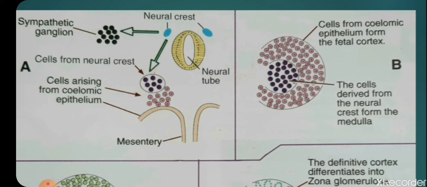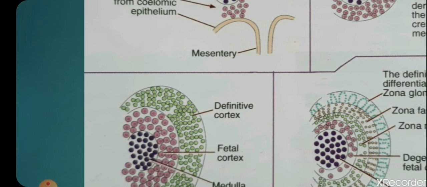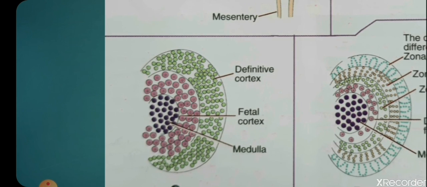That is still not your mature adult adrenal cortex. The neural crest cells differentiate into your future adrenal medulla, and the fetal cortex cells slowly start differentiating into 3 layers of the adrenal cortex.